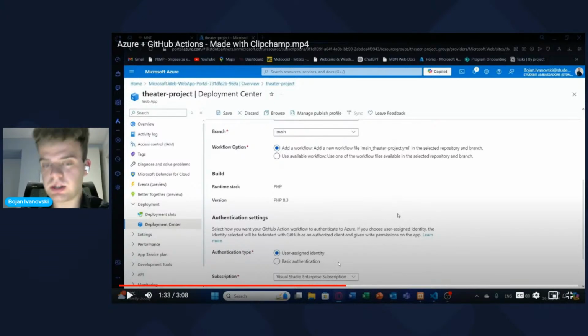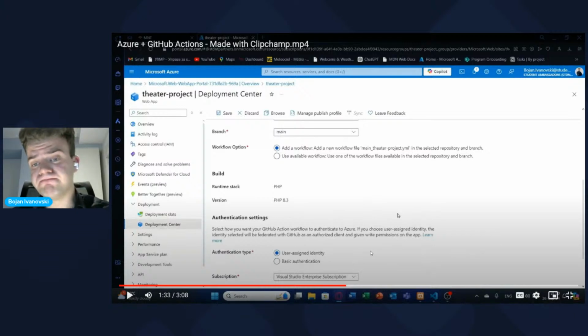It's basically more secure, and you have your special identity provider managed by Azure. But you can also do basic authentication, which means that your username and password that you would use for connecting your GitHub Actions workload to Azure will be set up in the header of every link that you would add.